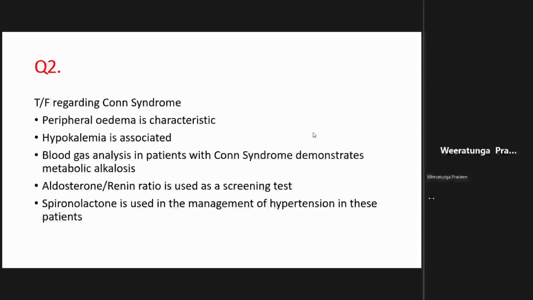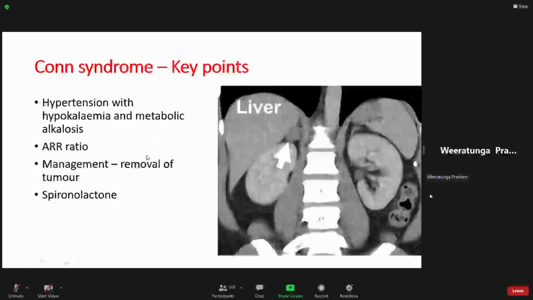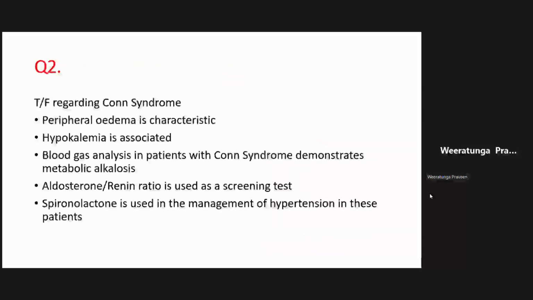Sometimes the hypokalemia is quite bad and they present with proximal muscle weakness. This is something that I have taught you, that sometimes the hypokalemia is so bad, they present symptomatically with proximal muscle weakness. So these are the key points that I just went through: hypertension, hypokalemia, metabolic alkalosis. Now let's look at the MCQ.